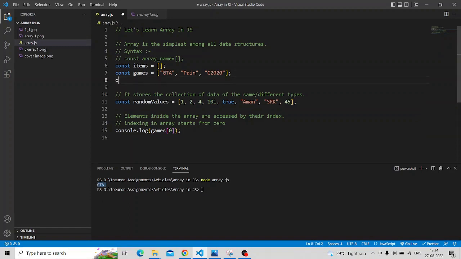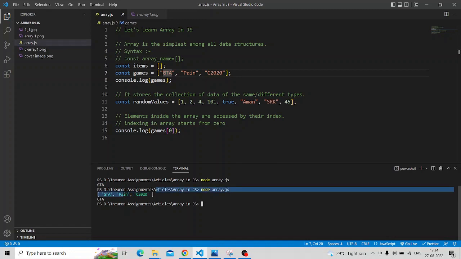Let's console this also. Console.log games. Here we are consoling the whole array. Let's console it. So GTA, pain, cricket 2020, and the 0th element is GTA. So the index 0 is signifying the first value. It is indicating the first element of array. Same with cricket 2020. The index will be 2, not 1. 0, 1, 2, like this.